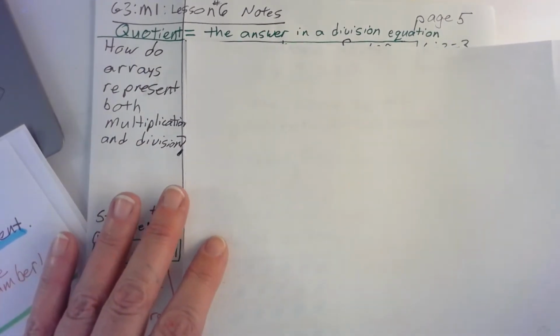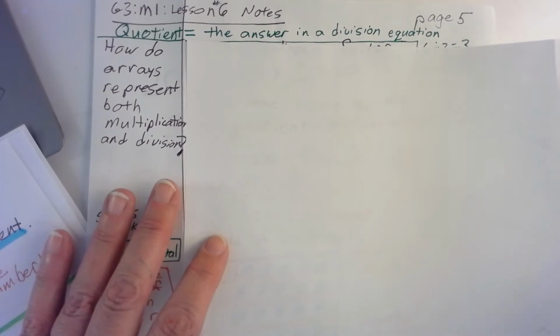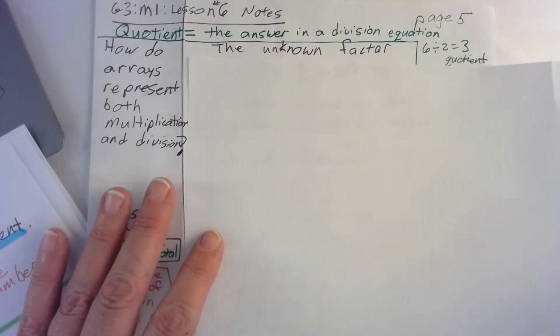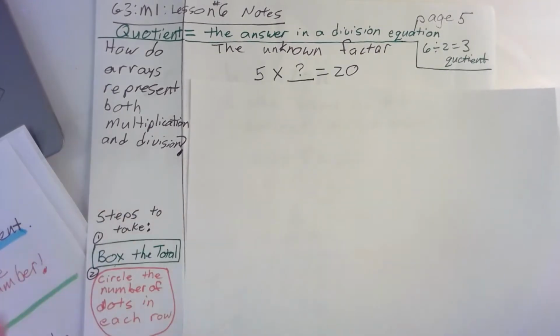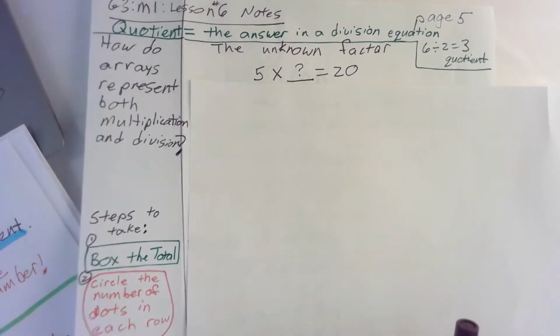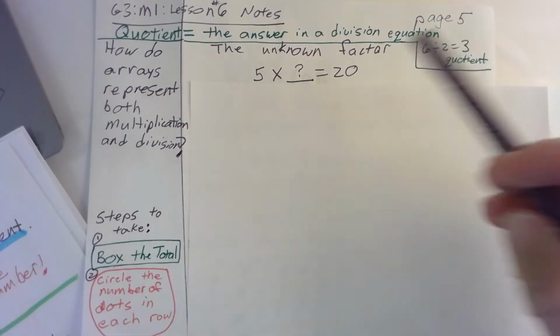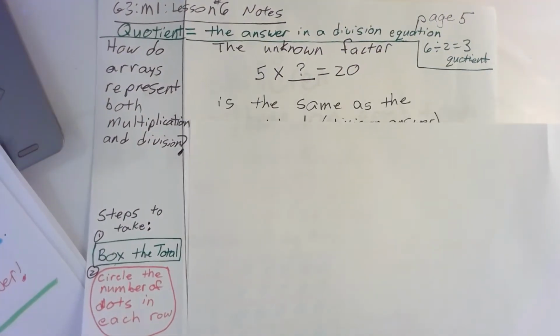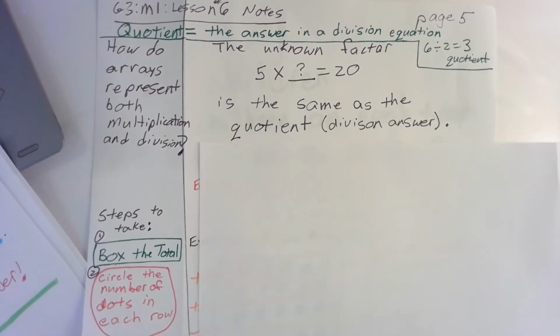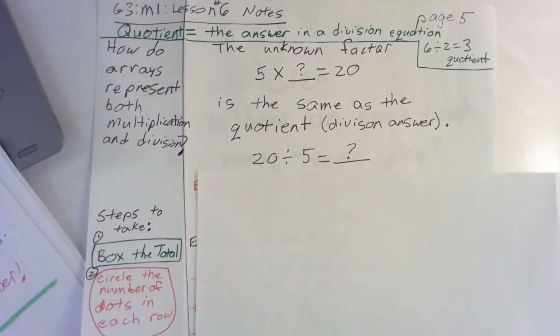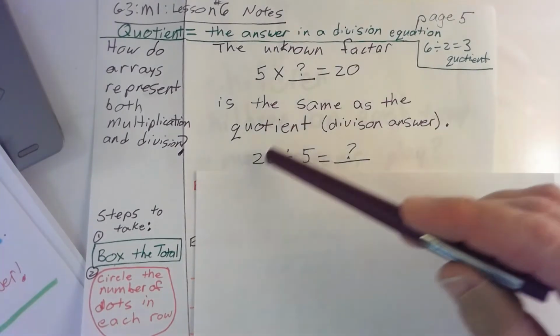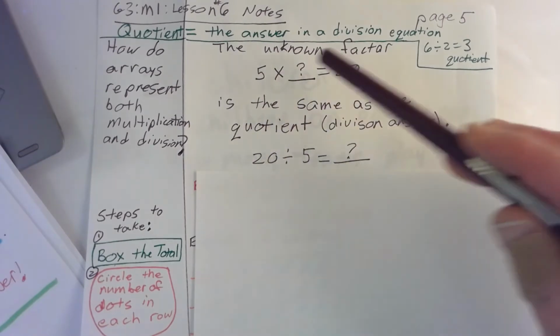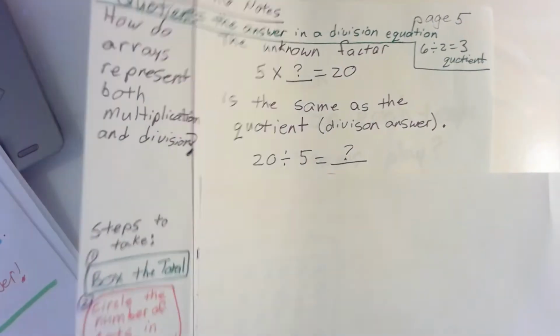All right, there's a question. How do arrays represent both multiplication and division? Okay, so the unknown factor. So when we're multiplying, these are called factors, and that's the total or the product. So the unknown factor is the same as the quotient or the division answer. Okay, so if we turn this around, we put the 20 over here divided by 5 equals, well, we don't know what it is. Okay, so let's find out.